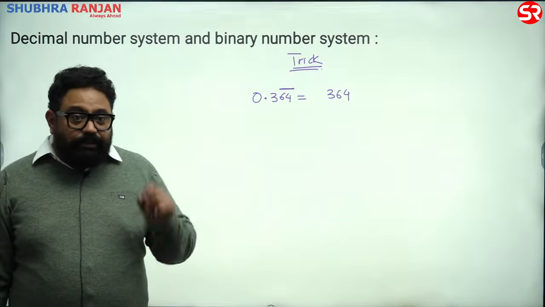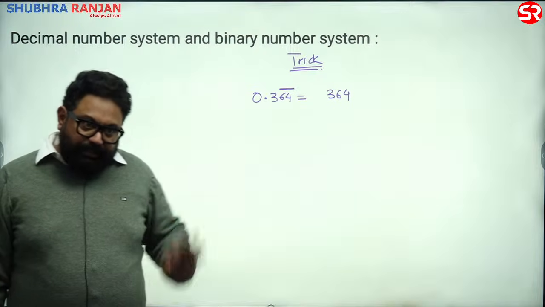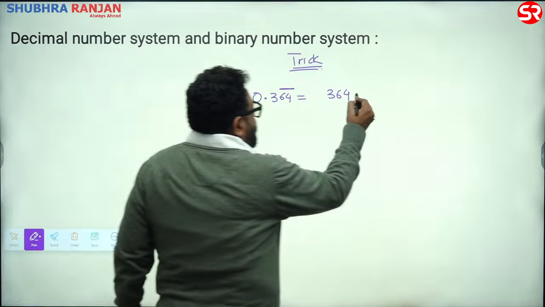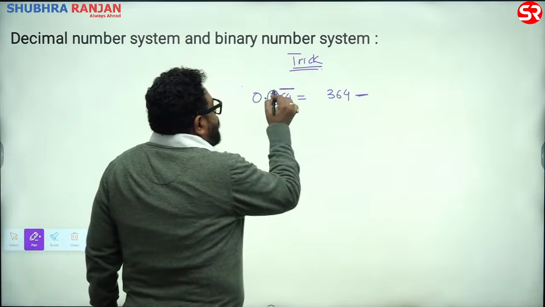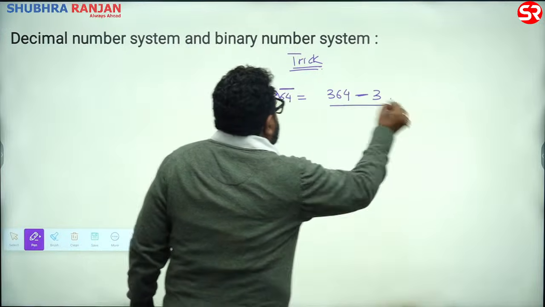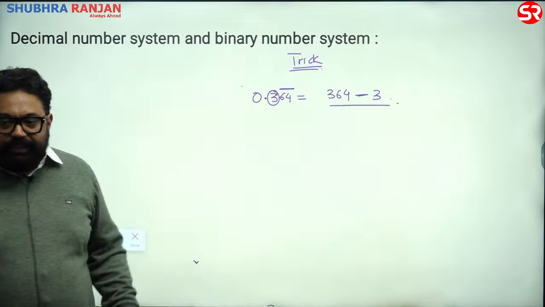This trick is working on 0 point something. Write the whole number. Minus a number जिसके ऊपर बार नहीं है, -3. 364 minus 3.